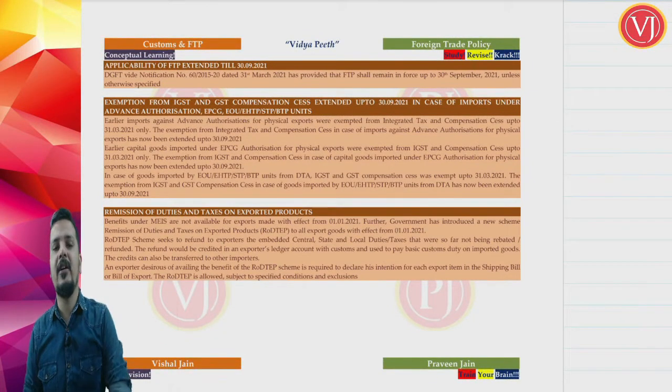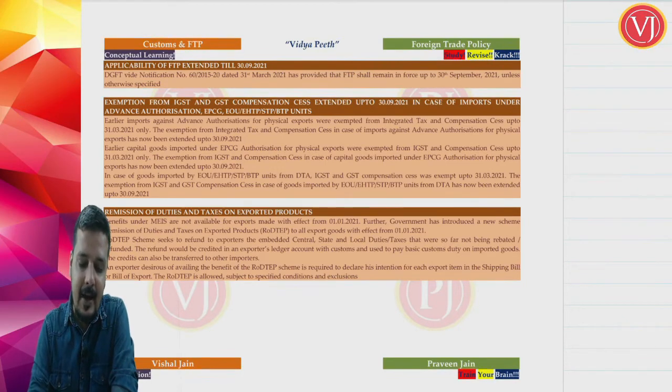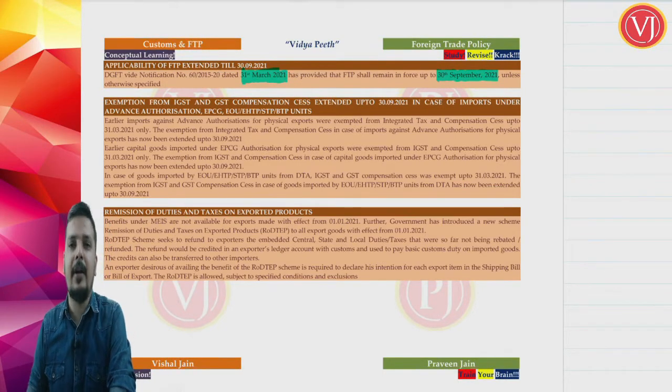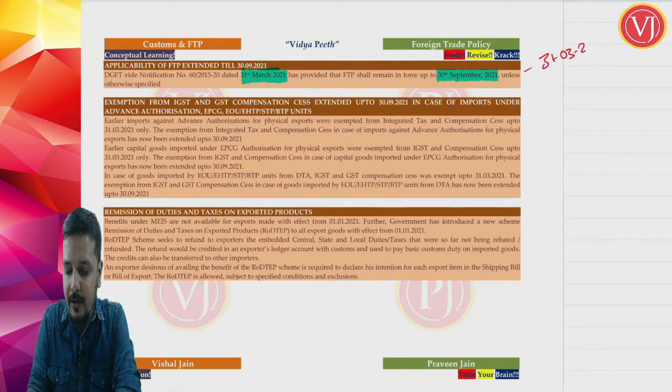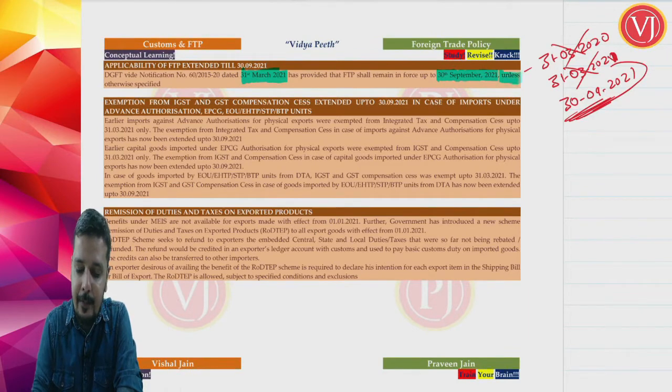Your foreign trade policy 2015-20 was actually applicable till 31st of March 2020. Thereafter it was extended till 31st of March 2021. Now your foreign trade policy 2015-20 is applicable up to 30th of September 2021, unless otherwise provided.